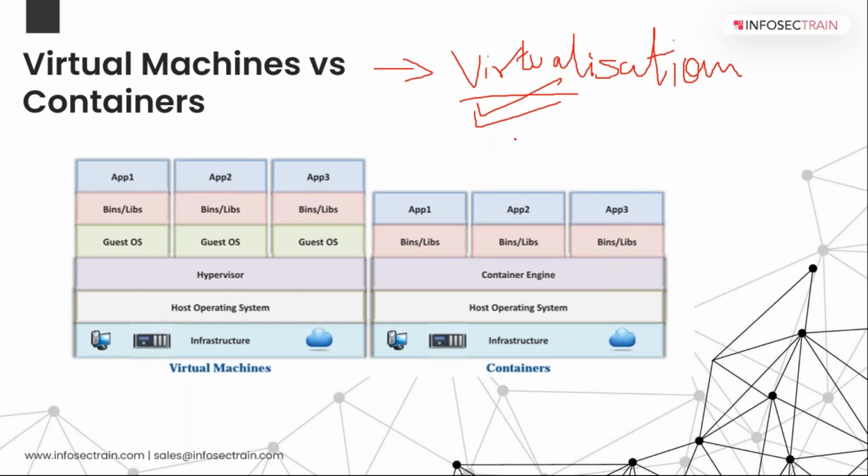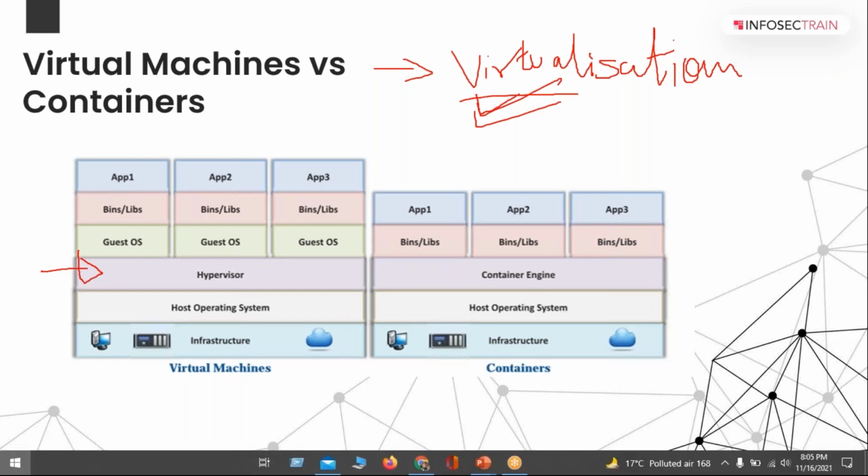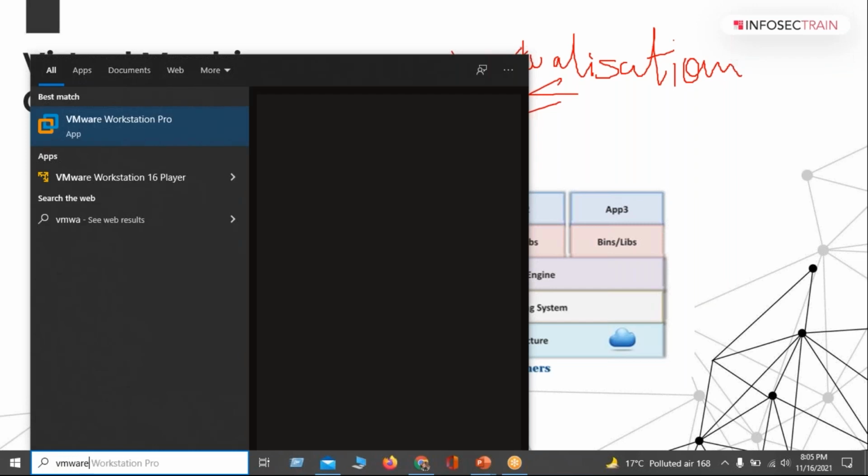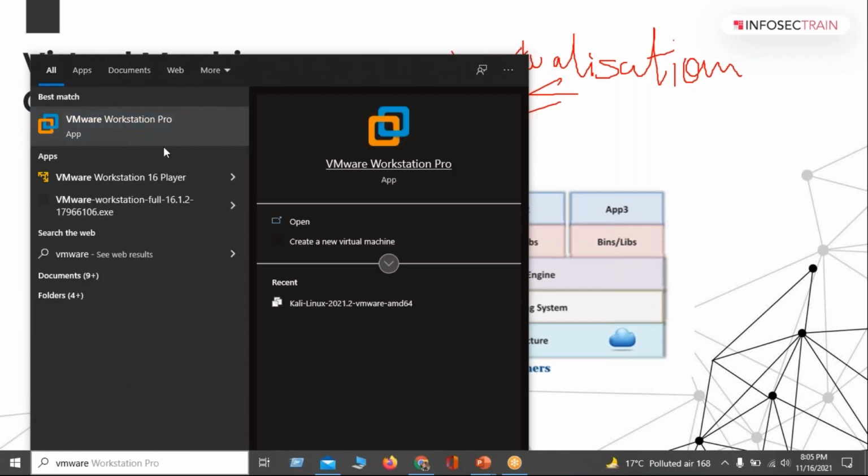But with this technology, it will allow me to run more than one operating system, right? So we have different virtualization applications from different vendors. Once we download that in our system, it allows me to divide my hardware resources, right? So these are nothing but virtual machines. This happens with the help of a hypervisor, right? So if I show you one virtual machine for Windows, I'm using VMware, which is an application from the vendor VMware.